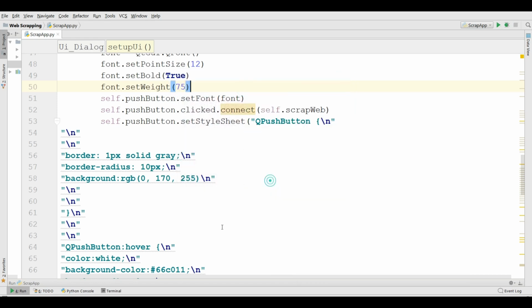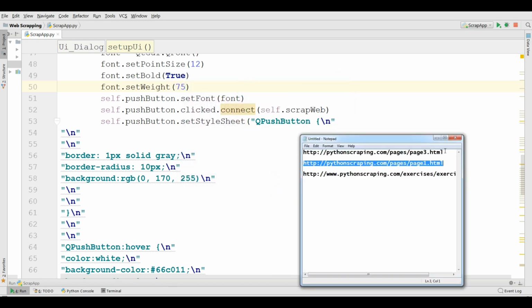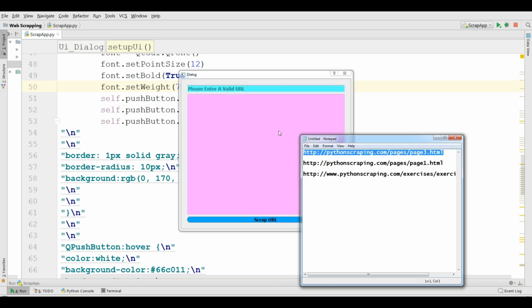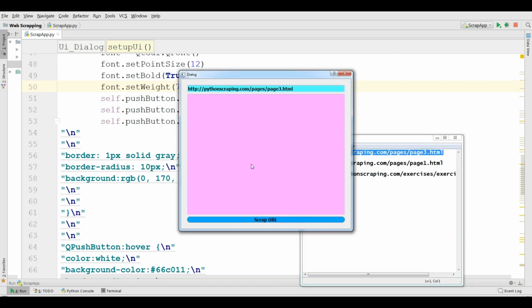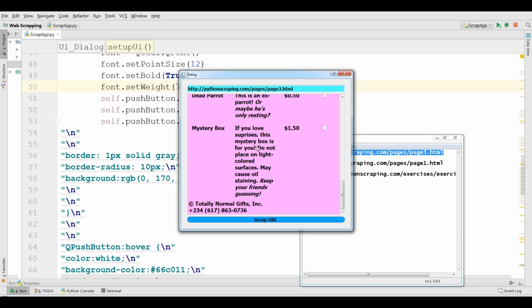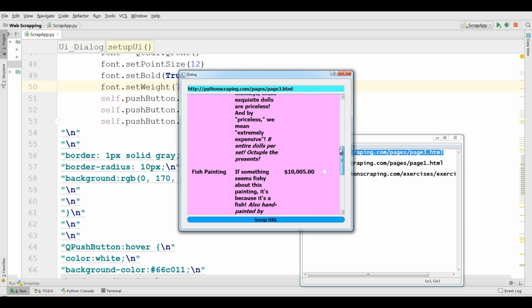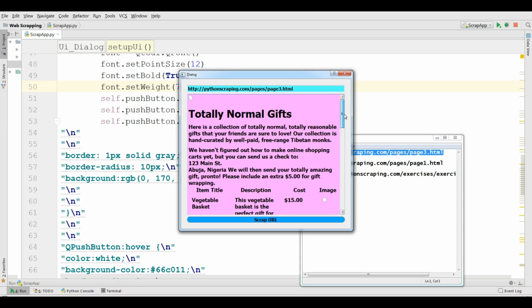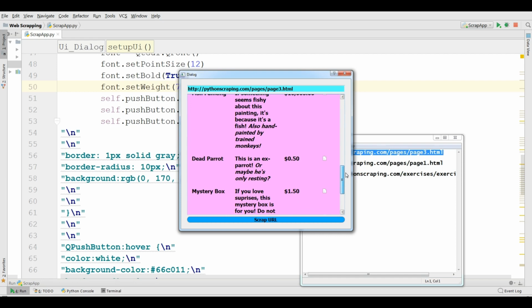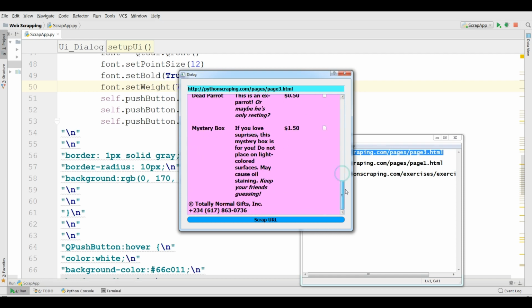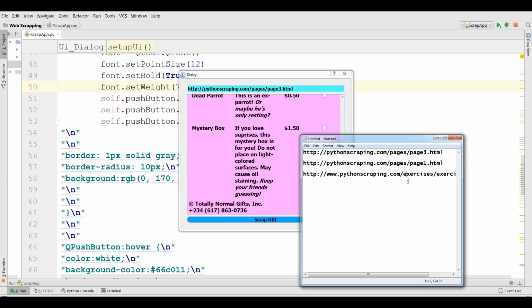Let me run this again and add another URL in here, and if I scrap URL, you can see now that it has scrapped the URL successfully. You can see the content of this page3.html. And also if I add this another one, it will append this.